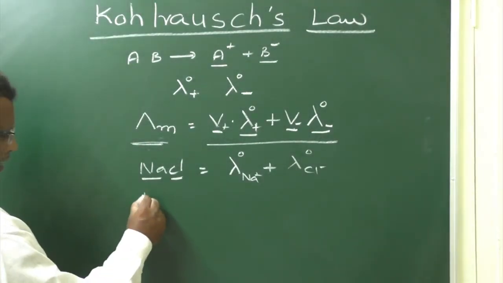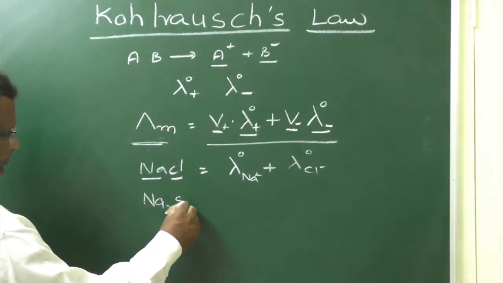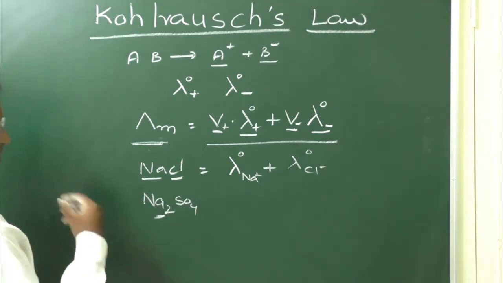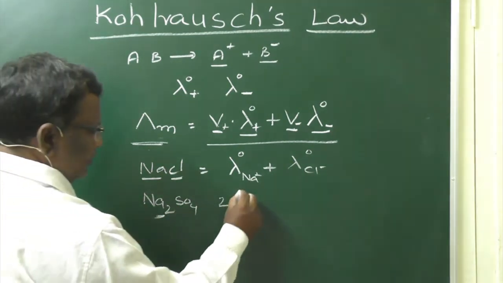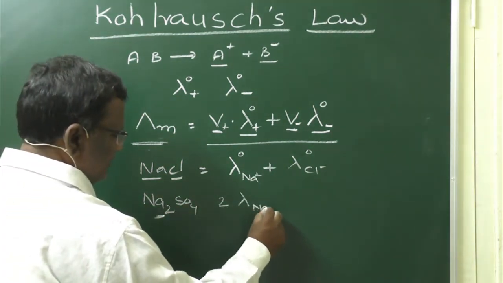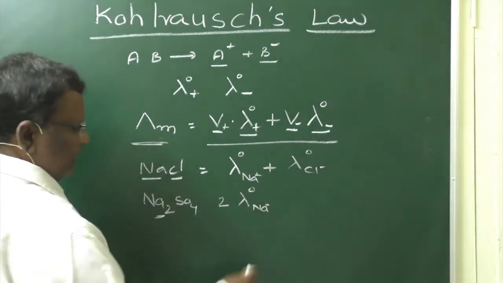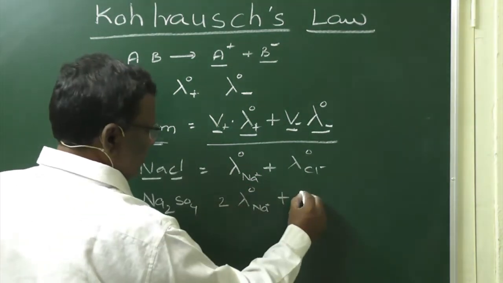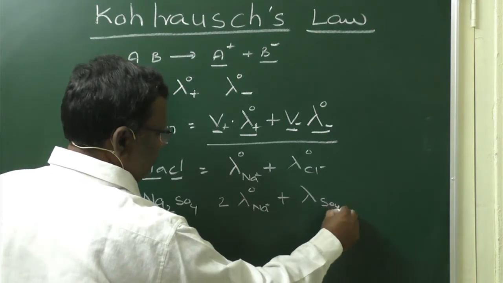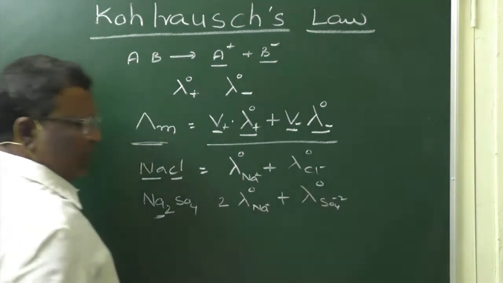For Na2SO4, 2 Na plus ions are there. So, 2 into lambda Na plus at infinite dilution plus lambda SO4 2 minus at infinite dilution.